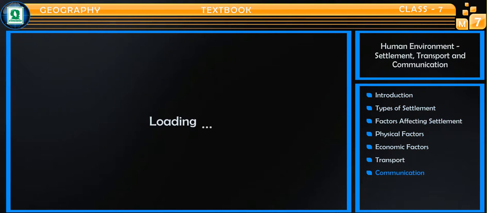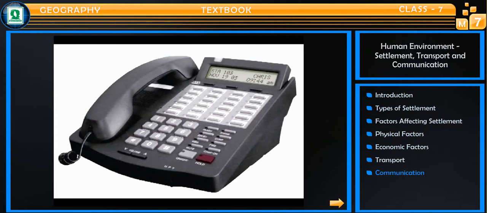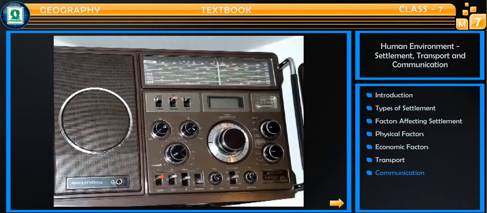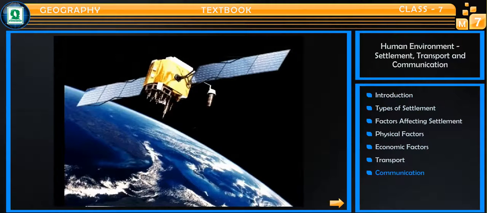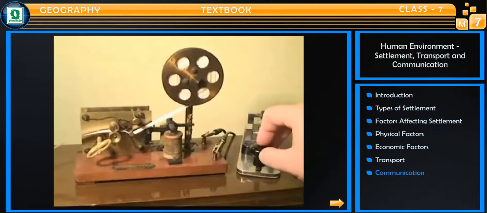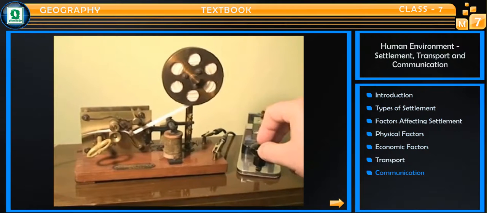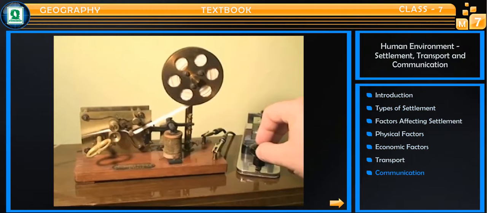The devices that make this possible include telephones, radios, satellites, television, and computers. The forerunner of modern telecommunications was the telegraph, which sent messages by electrical wires.